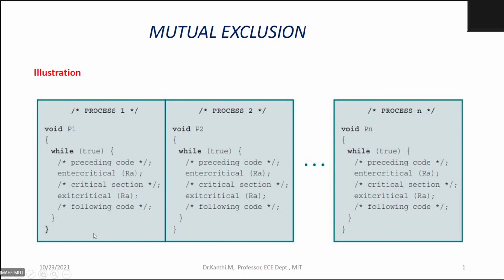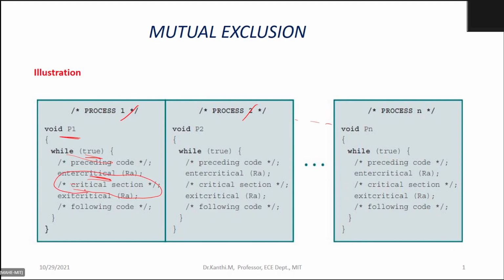So here you can notice there are a number of processes: process 1, 2, 3, etc. In process 1, it's a while loop, a continuous loop. You can see that there are some critical sections. What do you mean by critical section?